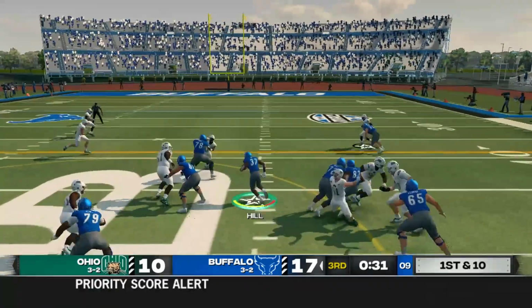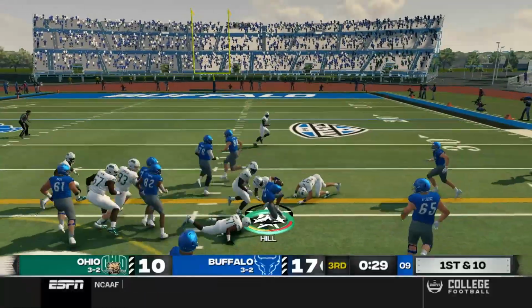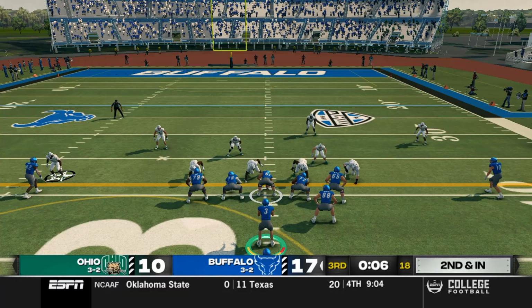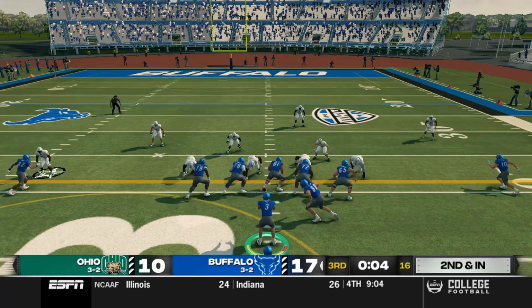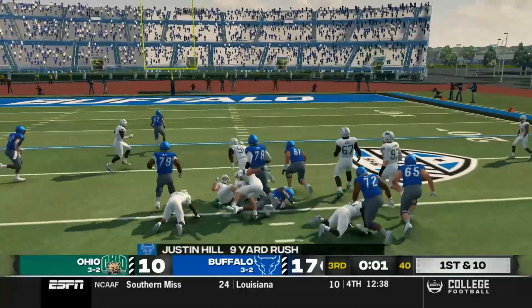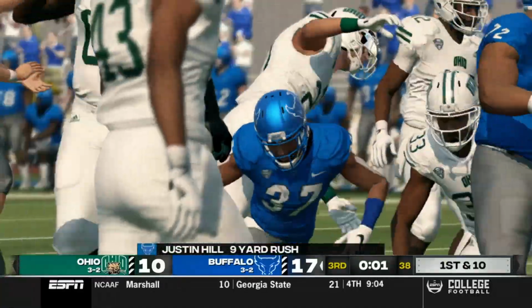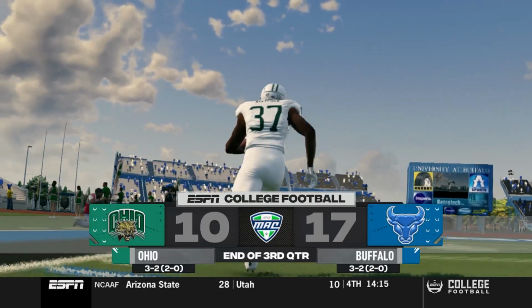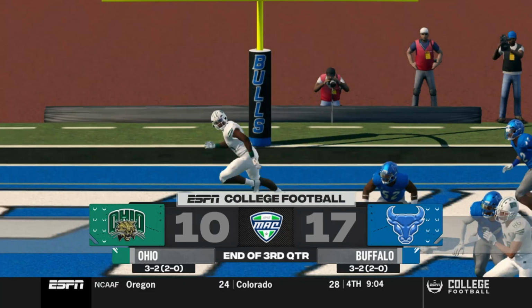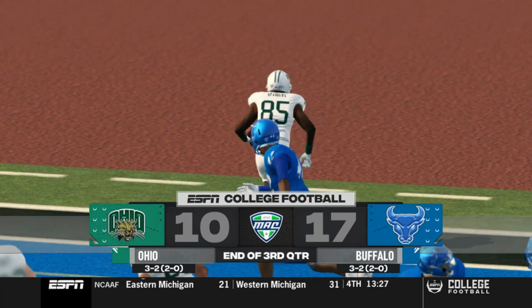Smith hands it off to Justin Hill. Justin Hill can't break the tackle, but he gets a nice 10-yard run. Bulls come out 2nd and inches here. As the 3rd quarter's coming to an end, they hand it off to Justin Hill. He gets the first down and more, gain of 9. Everyone here in Buffalo, hold up your 4s. It's a 17-10 game. Bulls lead entering the 4th quarter.